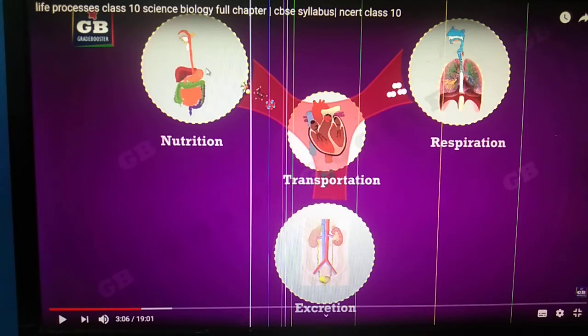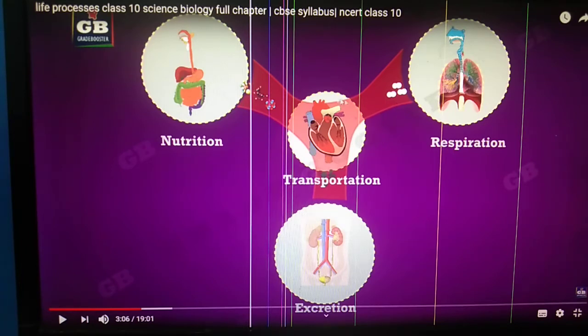First is nutrition, in which the food material is taken in from outside to inside the body and is converted into protein, vitamin and lipid. Now during respiration, whatever oxygen we acquire mixes with this nutrient and it produces two things, ATP and toxic substances.